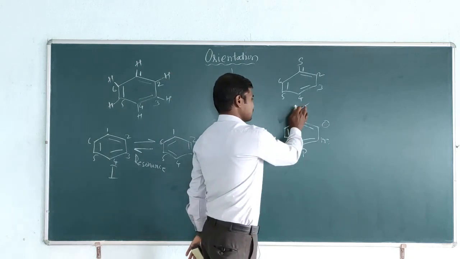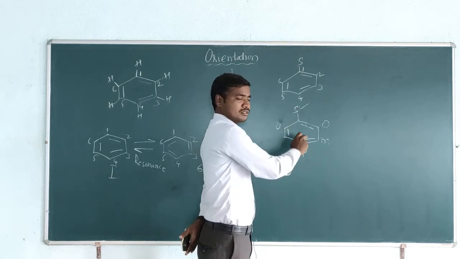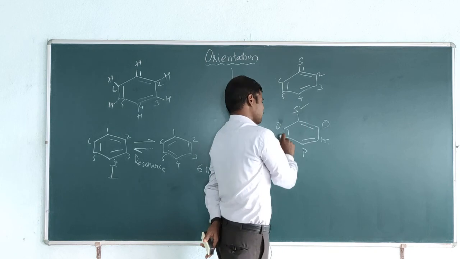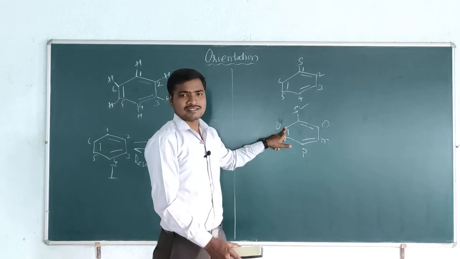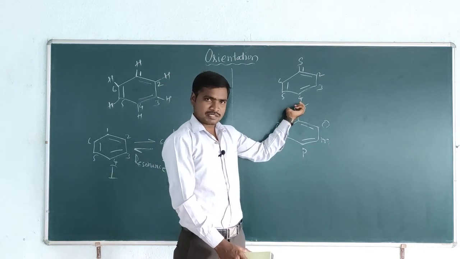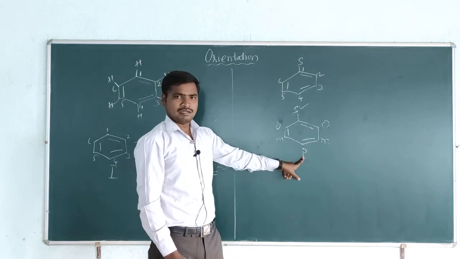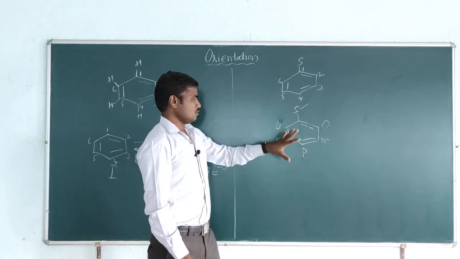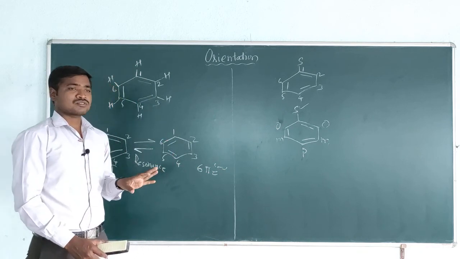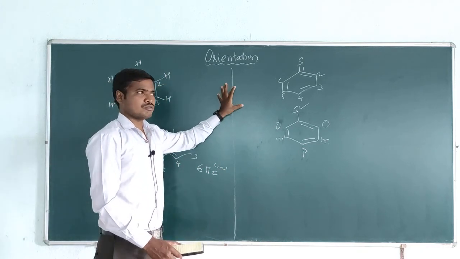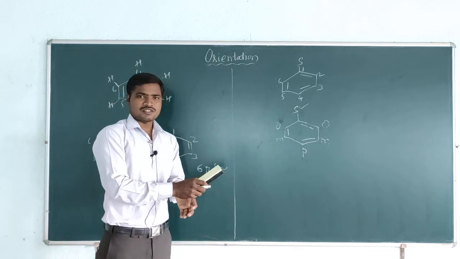And the similar positions: these positions relative to the substituent are ortho, these positions are meta. These two positions are similar with respect to the first substituent, these two positions are similar, and this is the para position. So these are some basic concepts that we have to understand, to easily understand the concept of the orientation chapter.